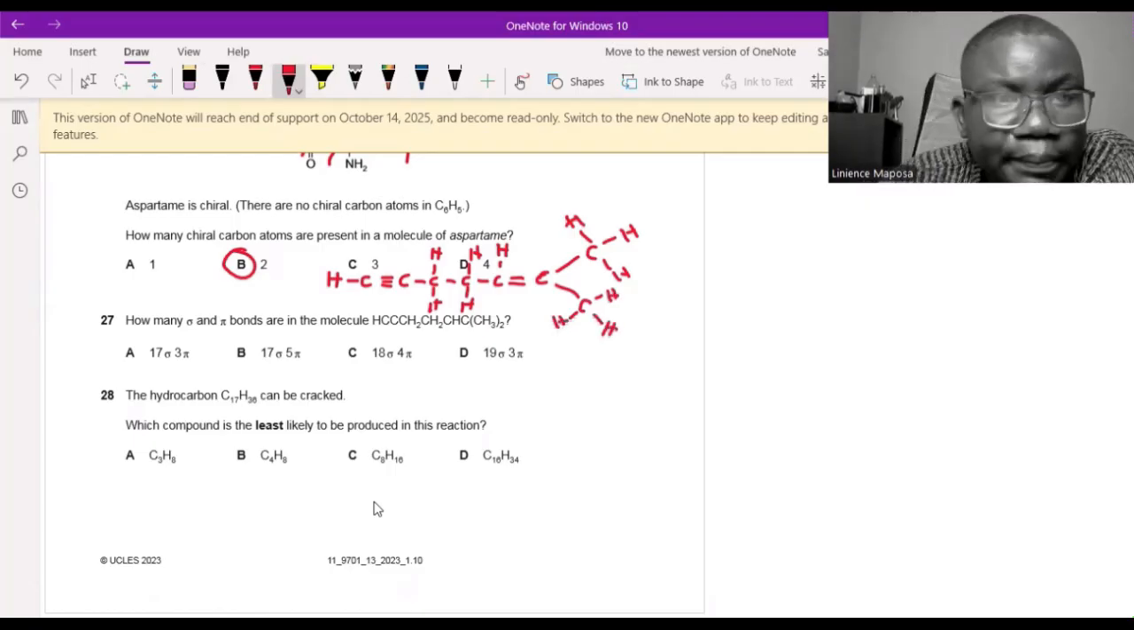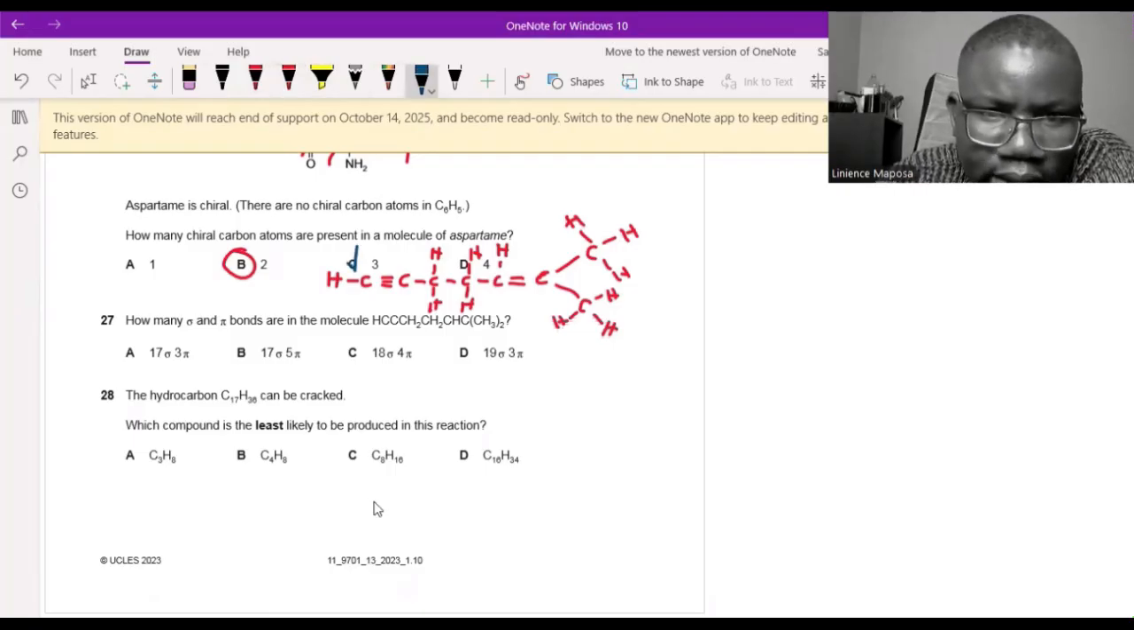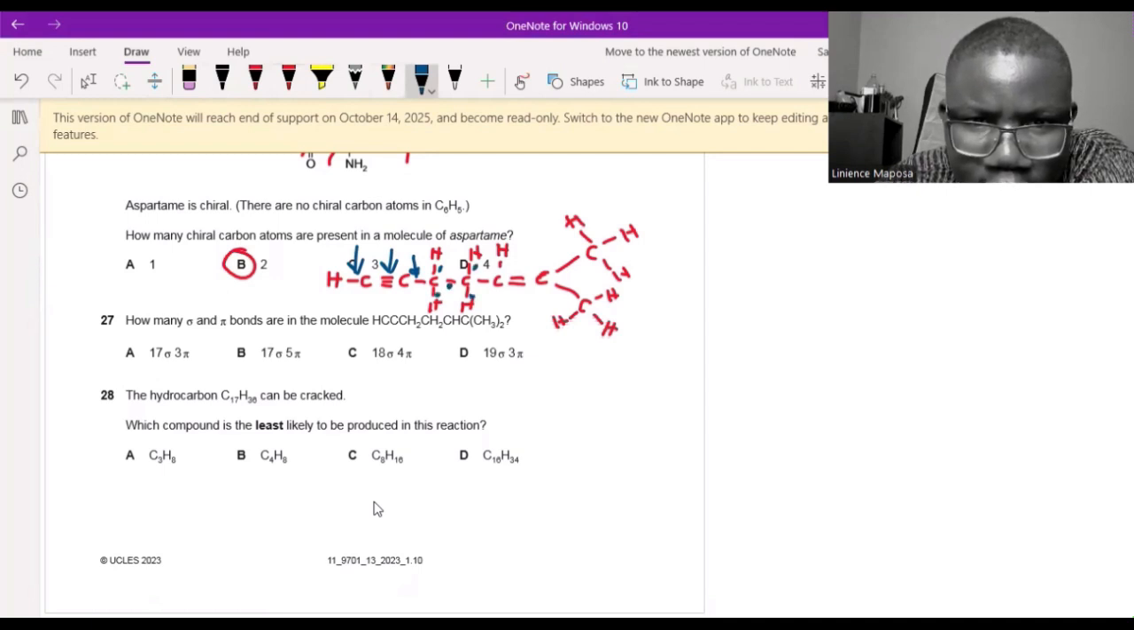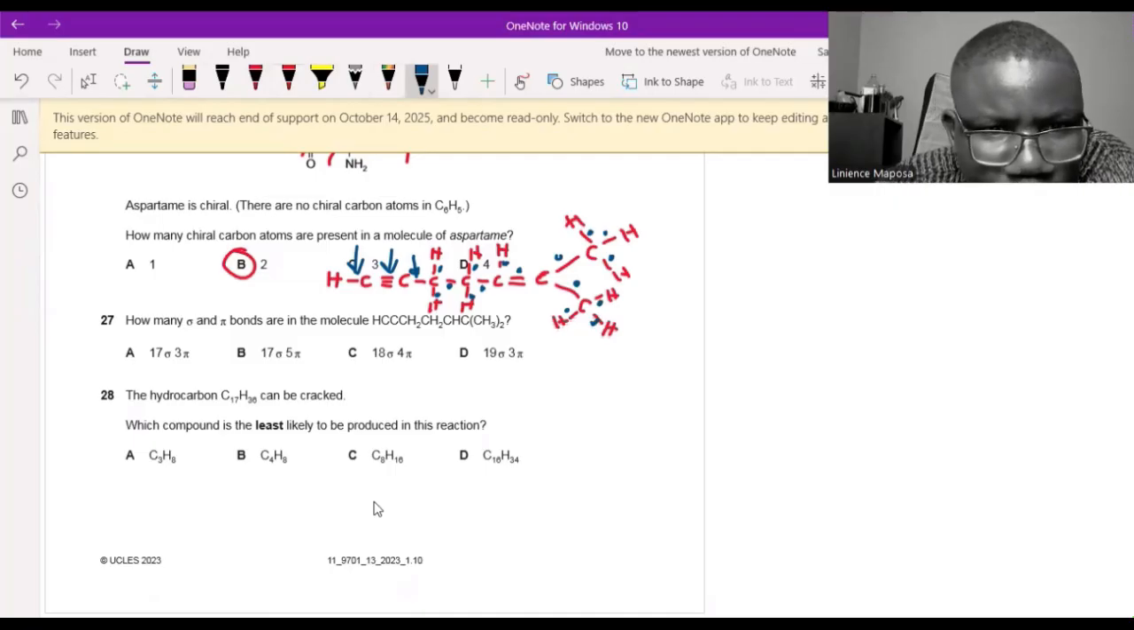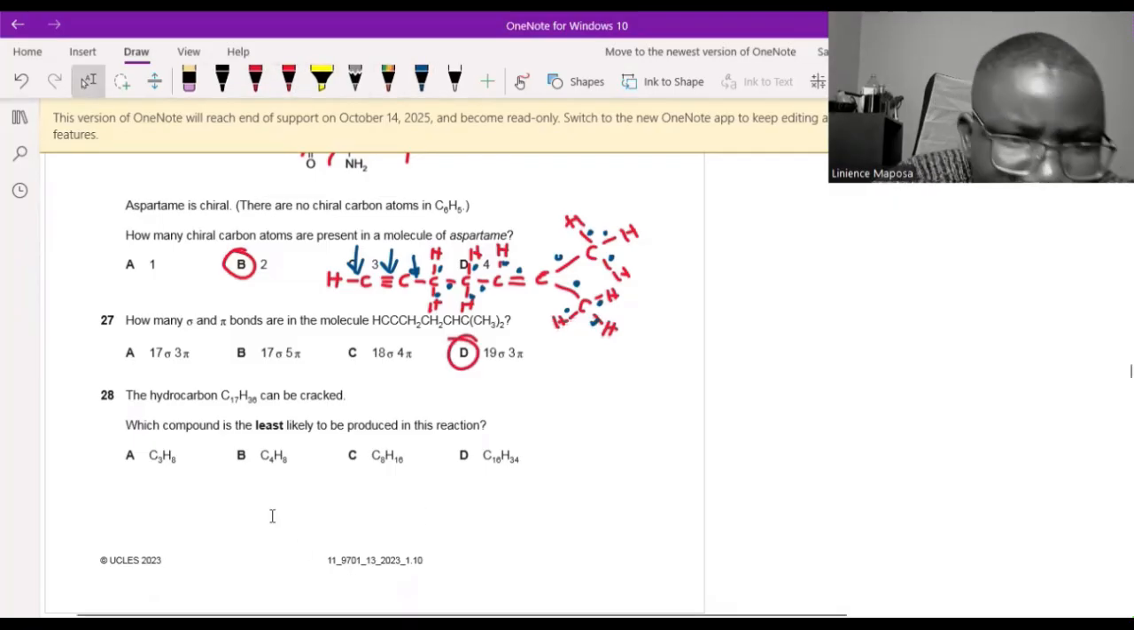How many sigma, how many pi? Remember, when you have multiple bonds, only one is sigma. So 1 sigma, 2 sigma, 3, 4, 5, 6, 7, 8, 9, 10, 11. Remember, only one. 11, 12, 13, 14, 15, 16, 17, 18, 19. 19 sigma bonds. Oh, there's only one answer with 19 sigma bonds. This one, D. That's the answer.